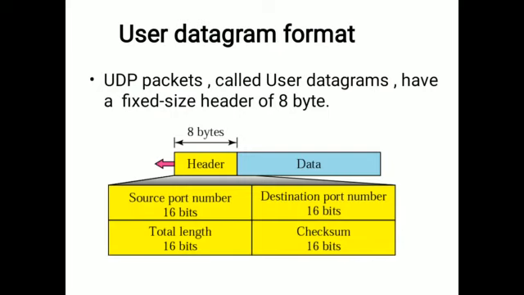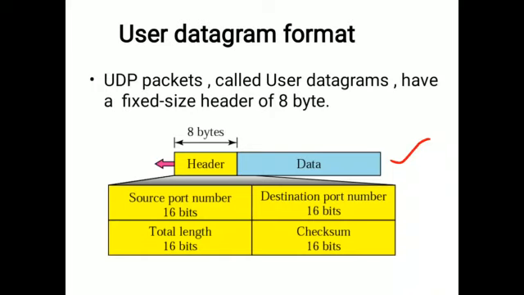This is the user datagram format. In TCP, there is a segment format, and similarly here there is a datagram format. So what is the format? At each layer, the data takes a form like this. The data taken from the upper layer gets a header added to it. Here the header is of fixed size. What is fixed size? Fixed means it's constant. So what is the constant size used for the UDP header?